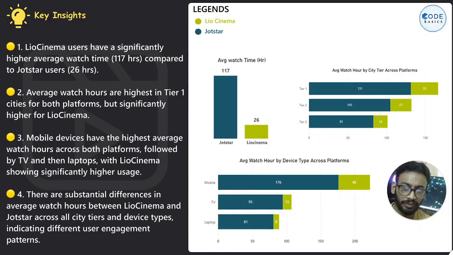The average watch hours are highest in tier 1 cities for both platforms, and significantly higher for LioCinema. Mobile devices have the highest average watch hours across both platforms, followed by TV, then laptop, with LioCinema showing significantly higher usage. There are substantial differences in average watch hours between LioCinema and Jotstar across all city tiers and device types, indicating different user engagement patterns.